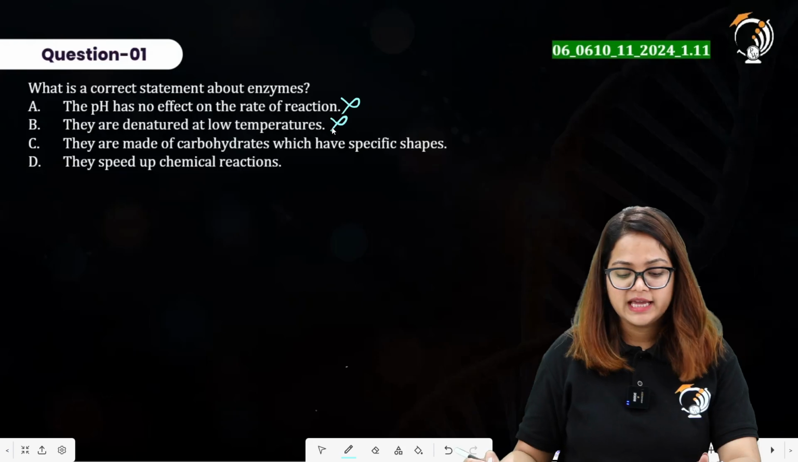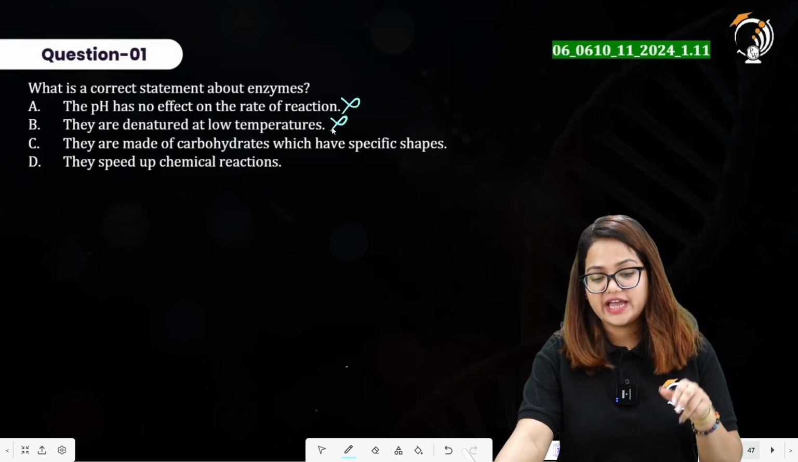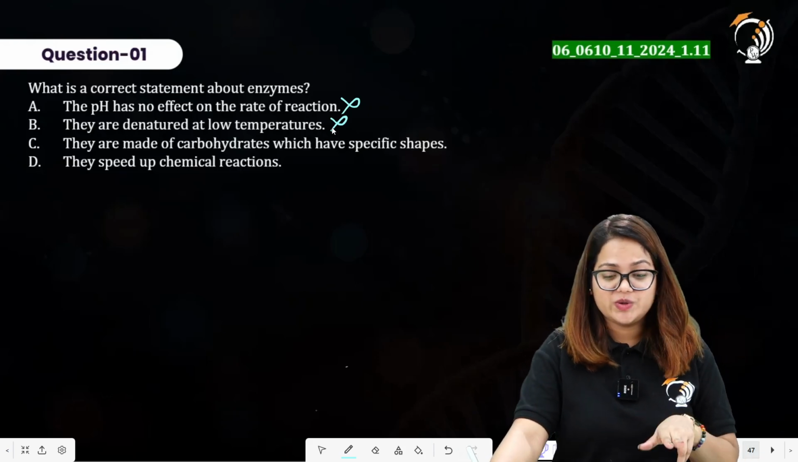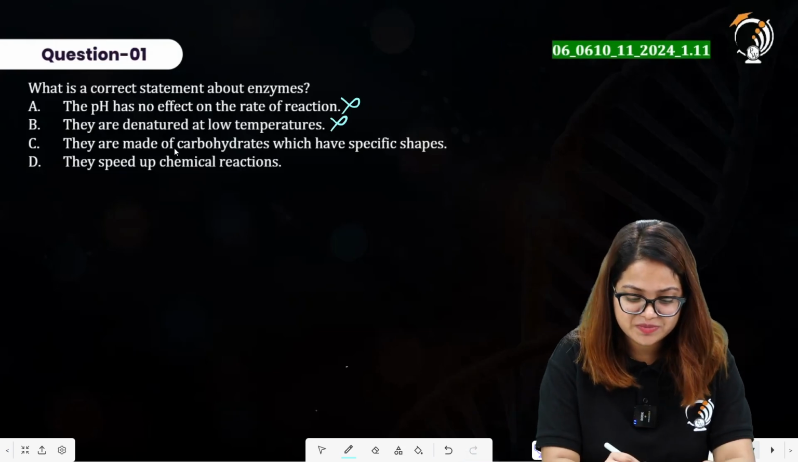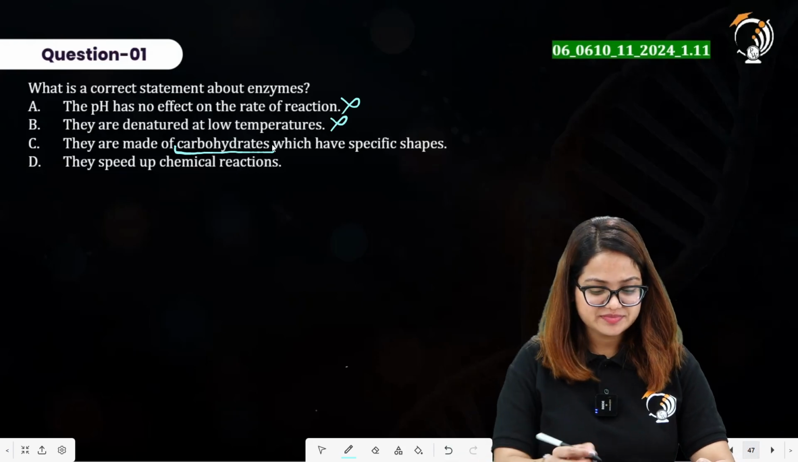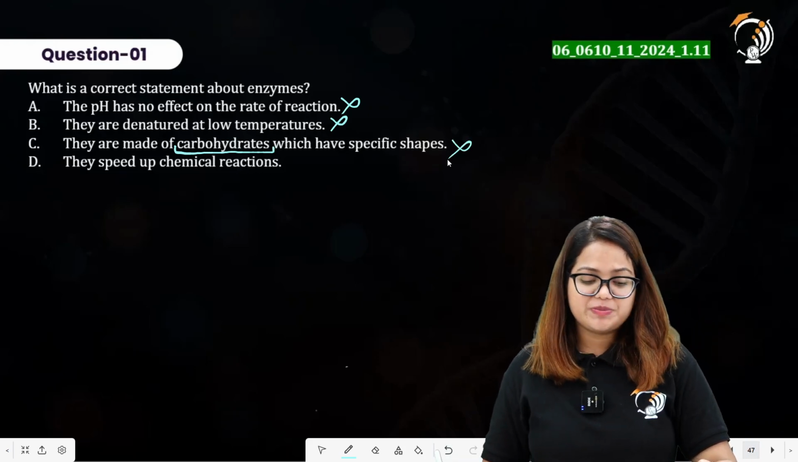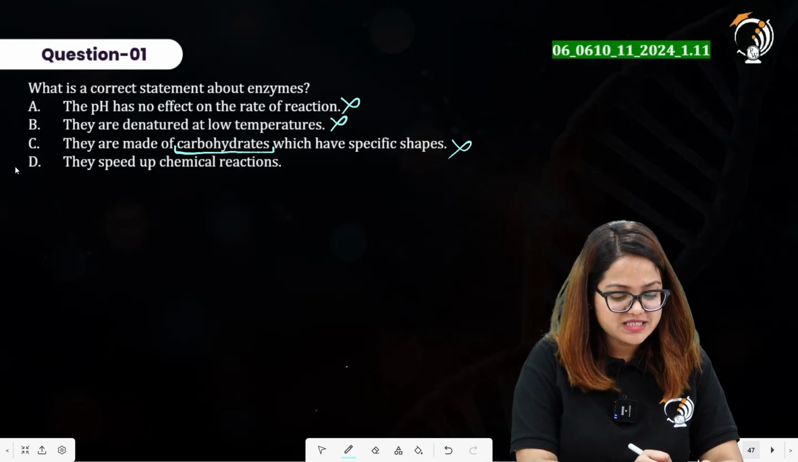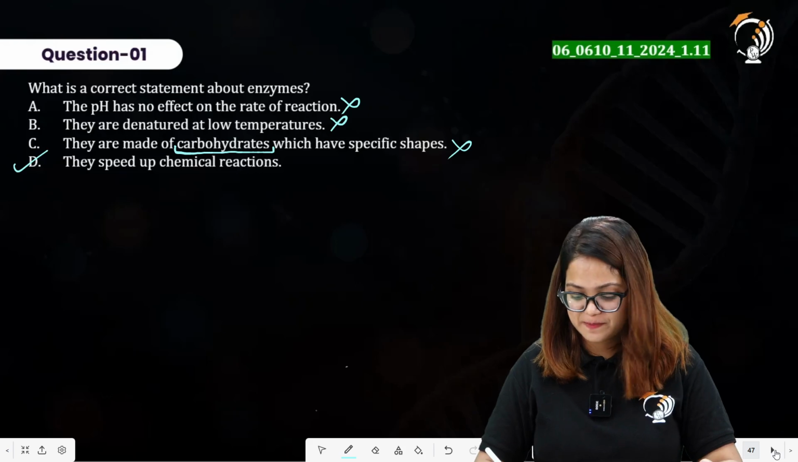Incorrect. They are made of carbohydrate which have specific shapes. Now you can see that the term carbohydrate is not appropriate. They are made of proteins. This is also incorrect. They speed up the chemical reaction. This is true because they are acting as biocatalysts.